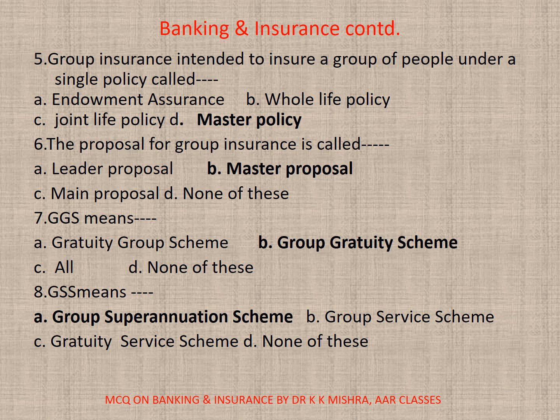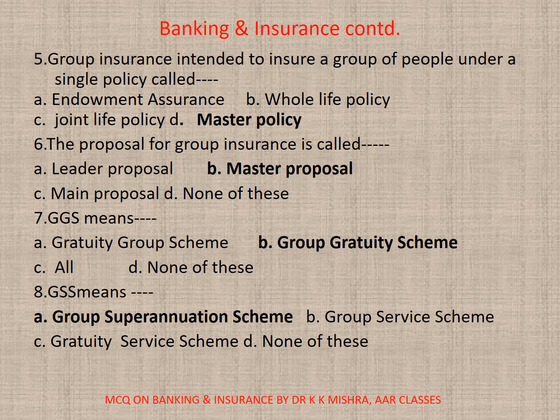6. The proposal for group insurance is called dash. A. Leader proposal, B. Master proposal, C. Main proposal, D. None. The correct option is B. Master proposal. 7. GGS means dash. A. Gratuity Group Scheme, B. Group Gratuity Scheme, C. All, D. None. Correct option is B.